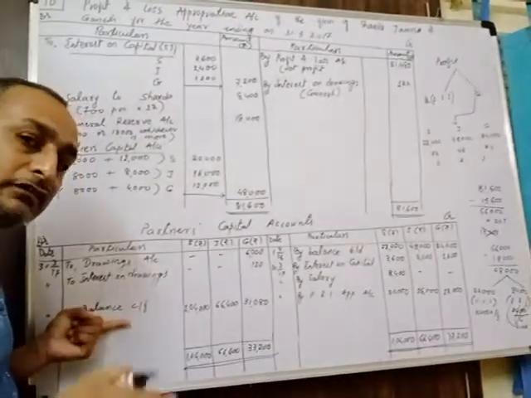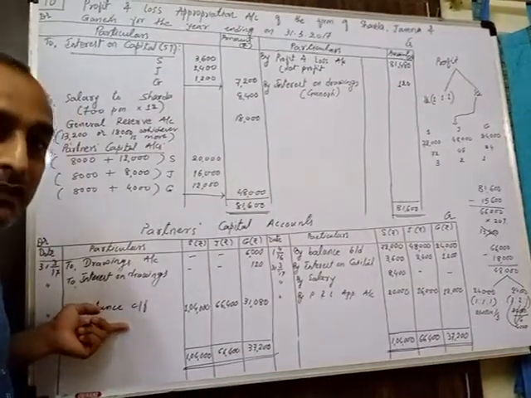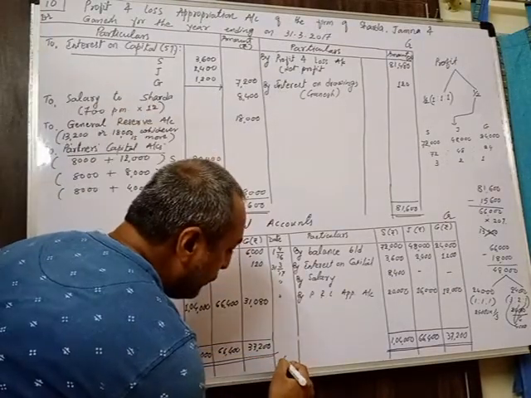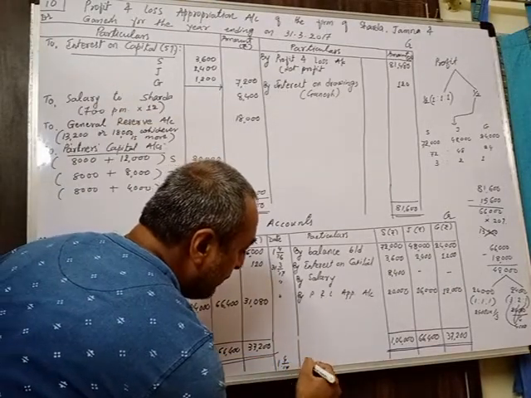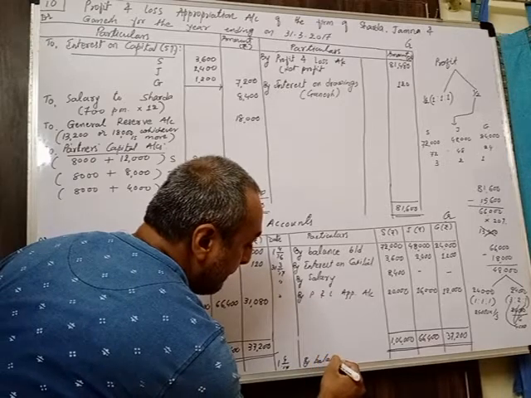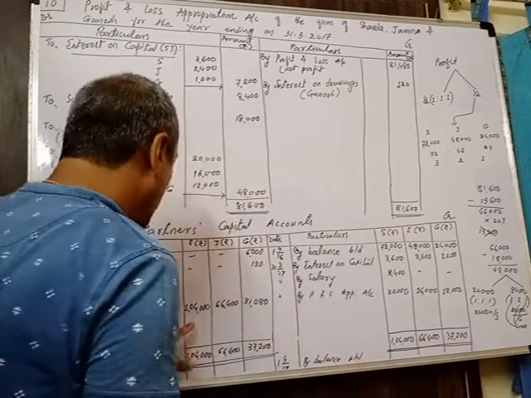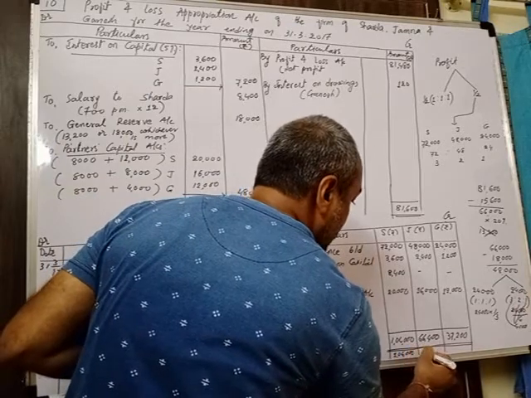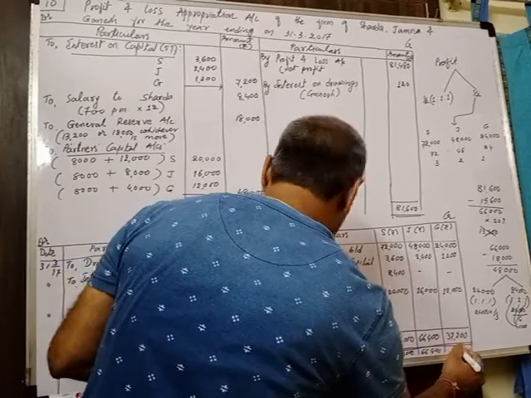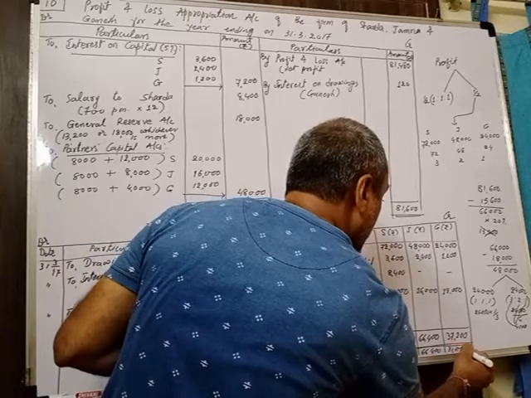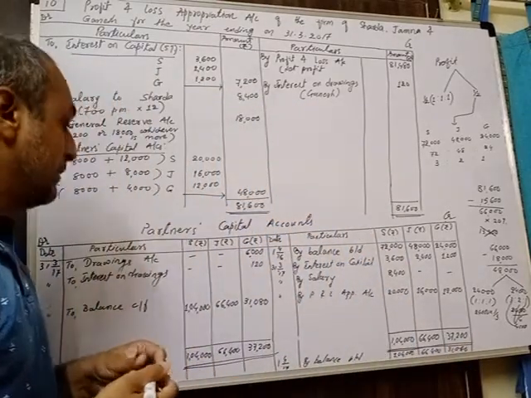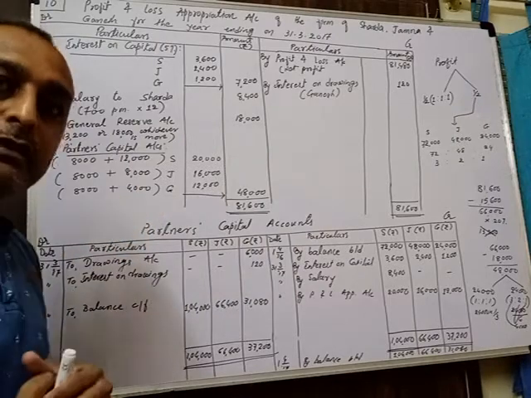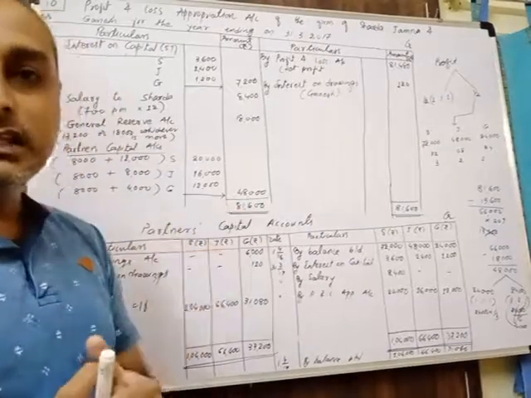And at the beginning of the next period, that is on 1/4/17, we can record it over here on the credit side like this: 1/4/17 by balance brought down. The opening balance of each partner, 1,04,000, 66,400 and 31,080. This is how we can record the balance also. So that is how we can solve the sum regarding appropriation account and partners' capital account.